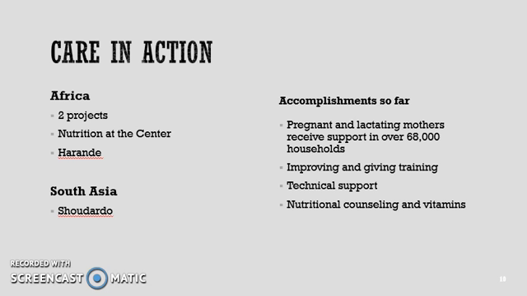Harande stands for Human Capital, Accountability and Resilience, Advancing Nutrition Security, Diversified Livelihoods, and Empowerment. In a local language in Mali, Harande simply means food security. This program helps communities to build the skills they need to withstand the shocks that they face in their lives, such as drought, conflicts, and instability. They have done this so far by establishing 35 farm, field, and business schools and working with communities to help give them access to weather information in order to plan and respond to the climate issues that they face in their region.